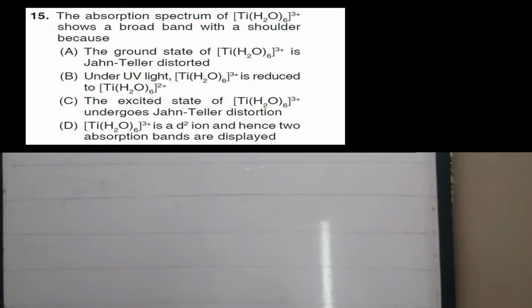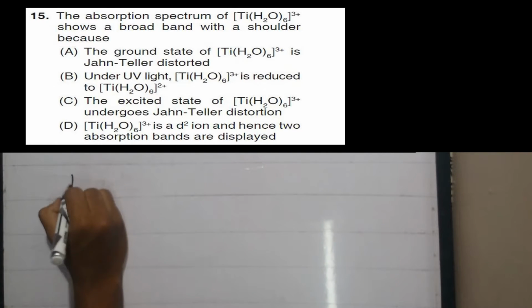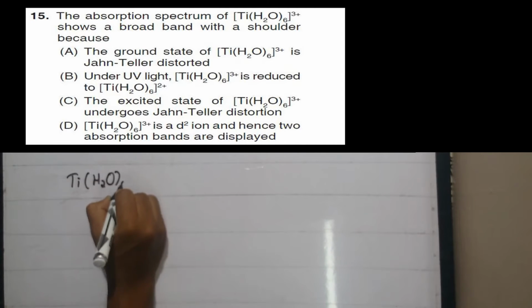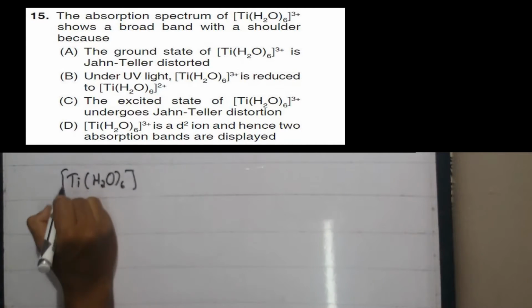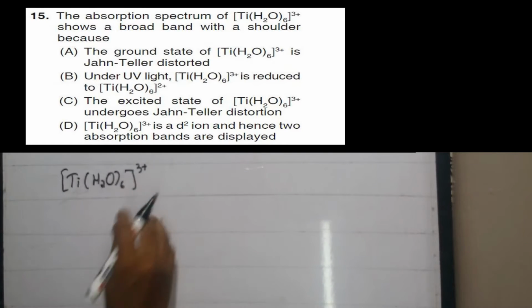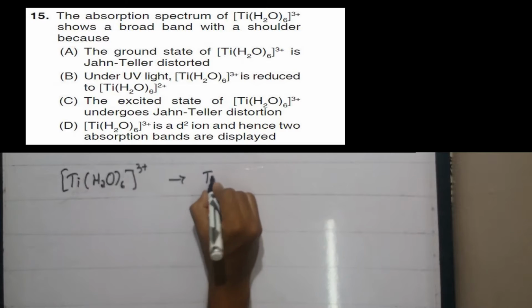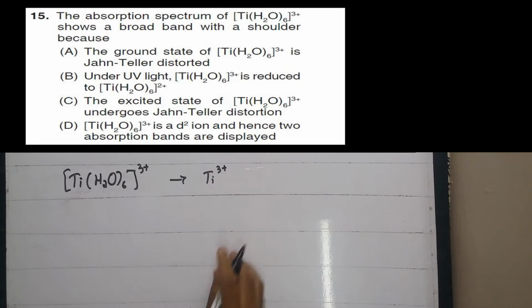The absorption spectrum of Ti(H2O)6 shows a broad band with a shoulder because, let me consider the Ti(H2O)6 3 plus complex, that is the titanium is in +3 oxidation state.